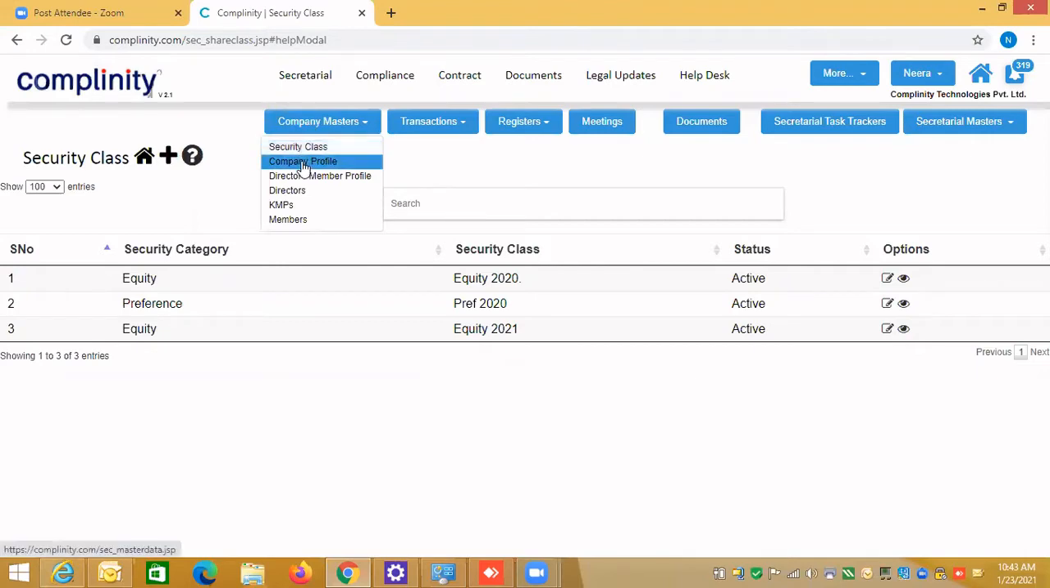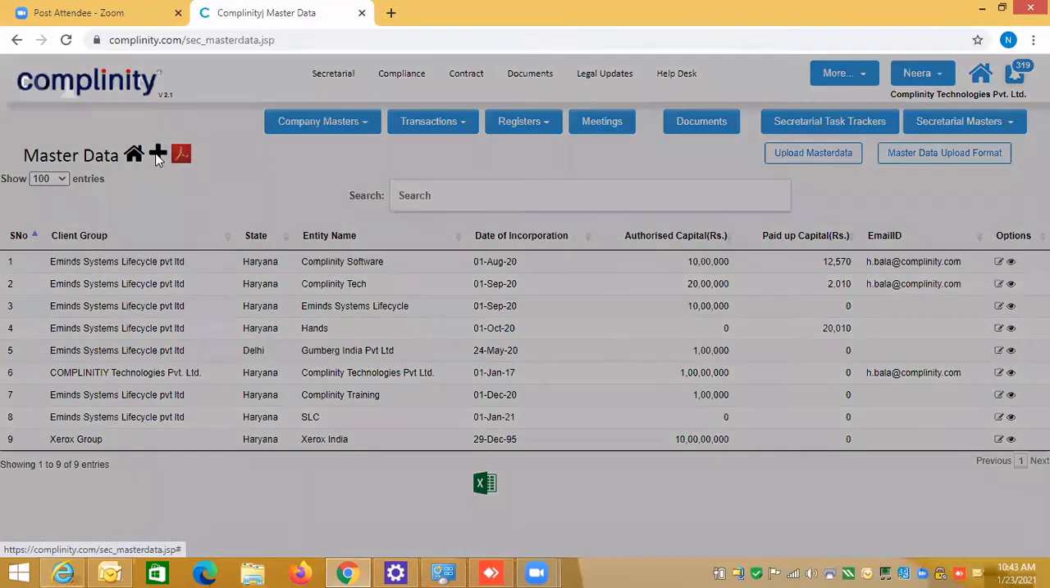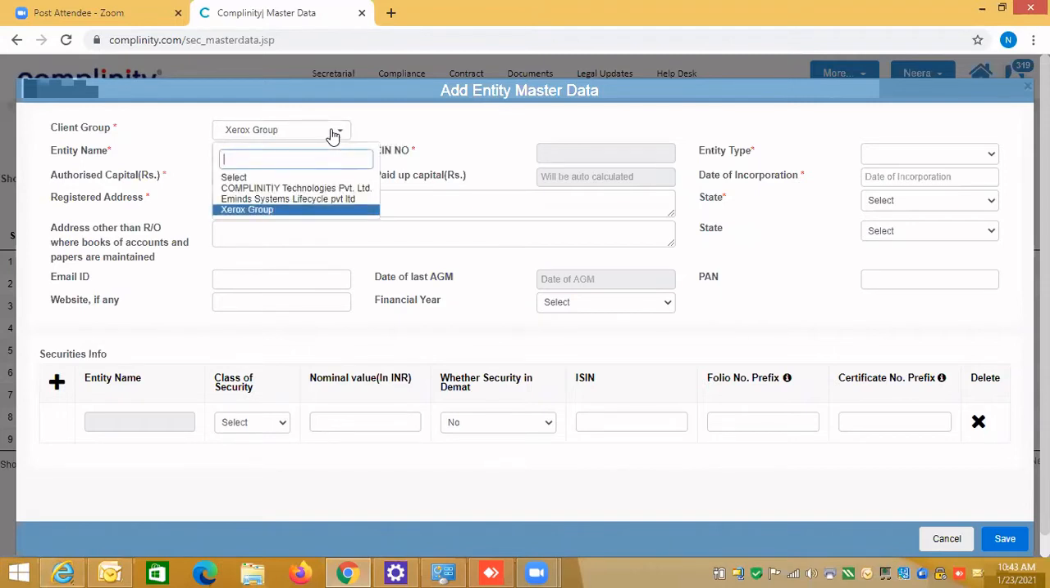Let's create the company profile. Again, I'm just sharing with you our training data or the demo data. So let me create, we say company master, and I'm clicking on the plus icon. When I click on the plus icon, you know that we have just created one entity within the Xerox group. There are two entities in the Xerox group. One I have already created before. So I will see only the entity for which I have not created the company in the secretarial module.